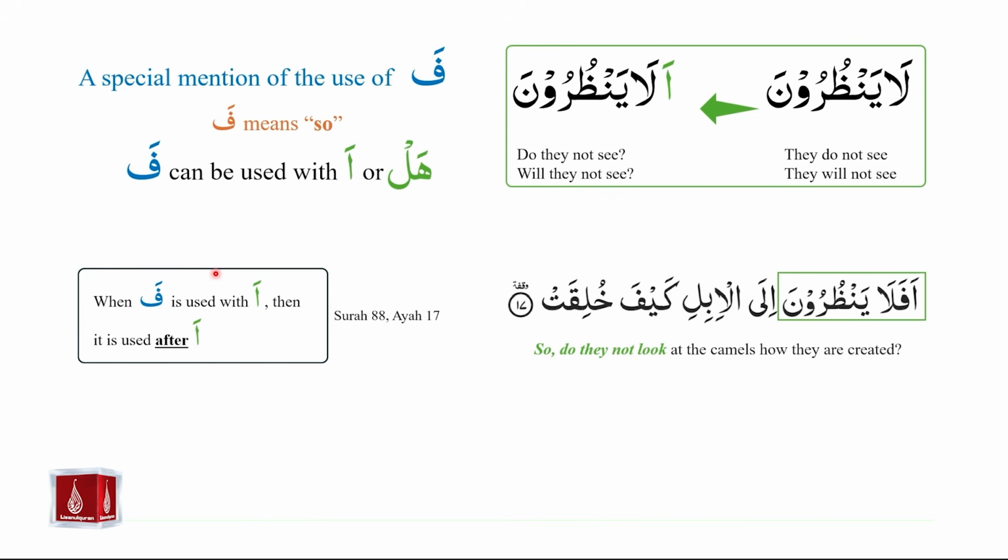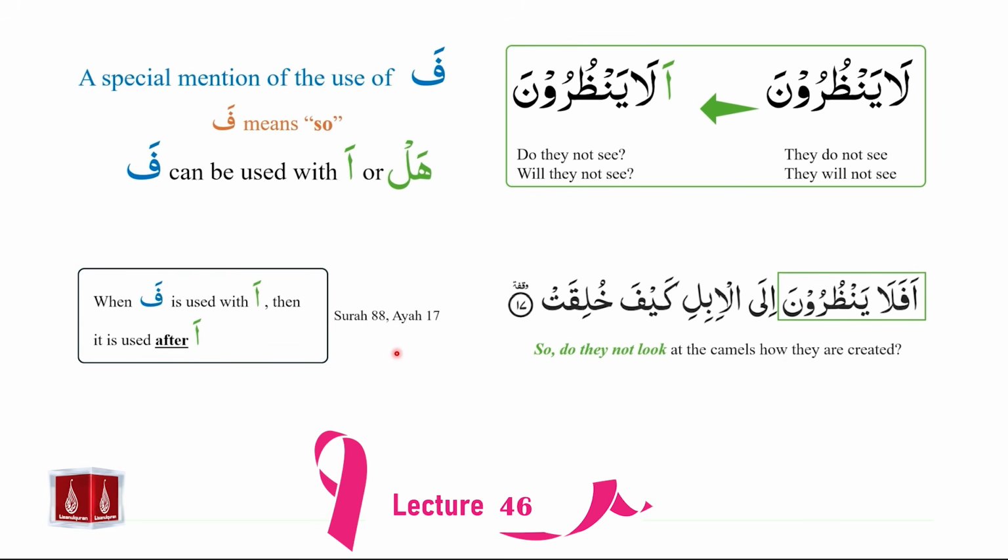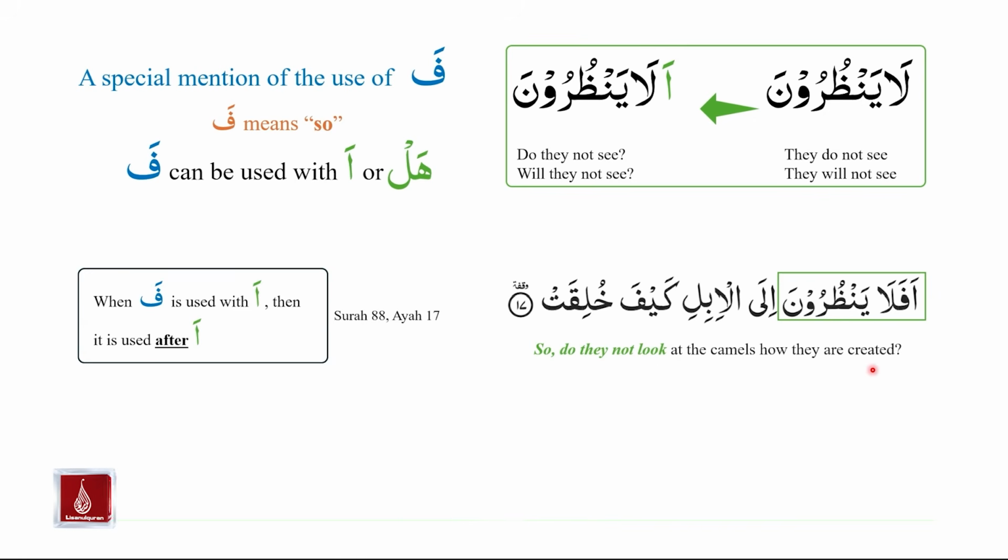When fa is used with hamza or hamza istifhamiya, then it will be used after the hamza. An example can be found in the Holy Quran in Surah number 88, ayah number 17, where we see, so do they not look at the camels, how they are created?